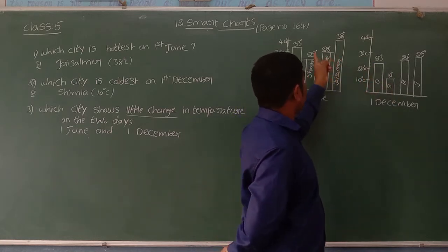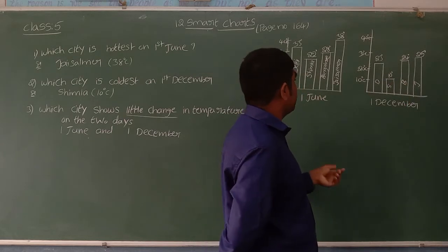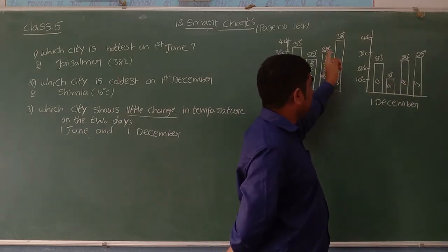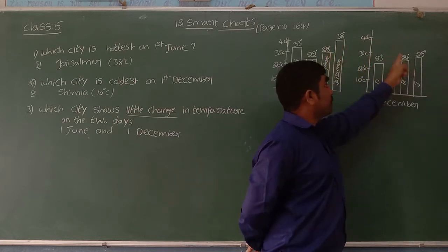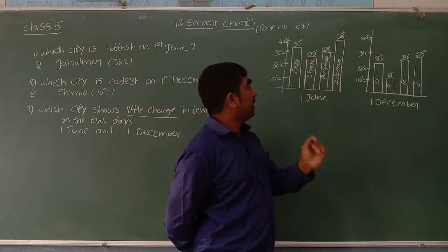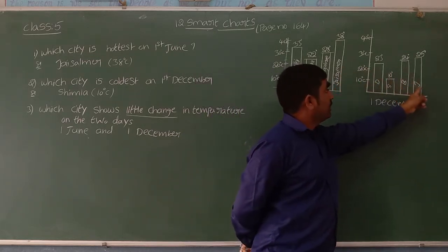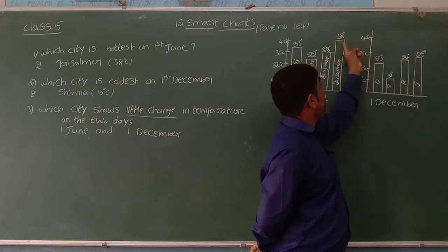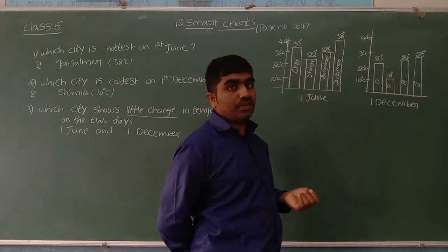Simla: 22 and 10, a difference of 12, not a little change. Bangalore: 28 and 24, 4 degrees Celsius. This is a little change. Jaisalmer: 38 and 25, a difference of 13.